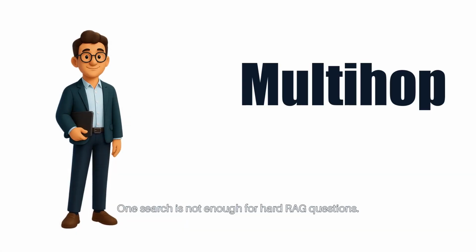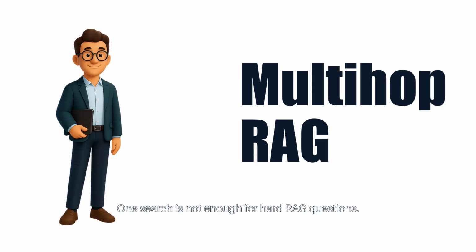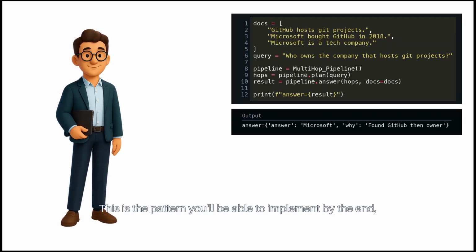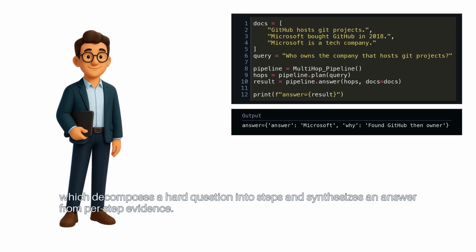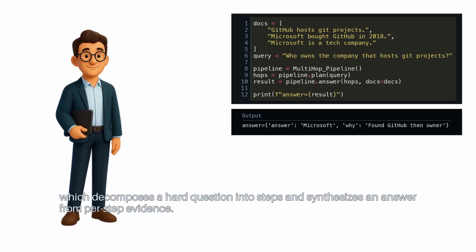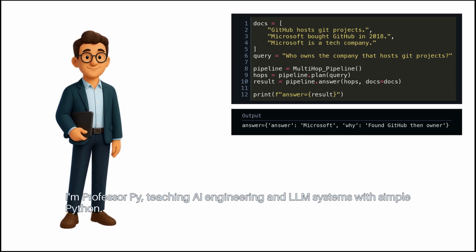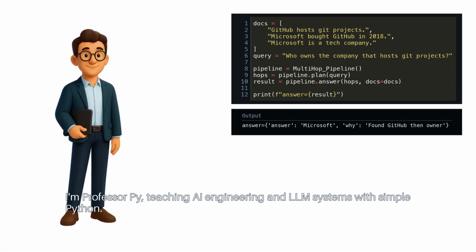One search is not enough for hard RAG questions. This is the pattern you'll be able to implement by the end, which decomposes a hard question into steps and synthesizes an answer from per-step evidence. I'm Professor Pi, teaching AI engineering and LLM systems with simple Python.